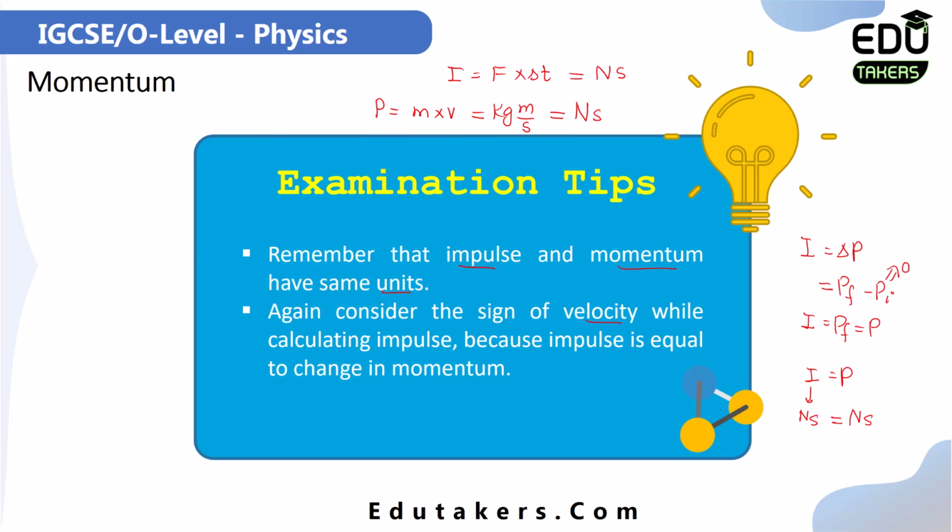The positive or negative sign in the momentum comes because the velocity might be positive or it may be negative. That's why when you are going to calculate the impulse, keep it equal to the change in momentum. Consider the sign with the velocity accordingly with the momentum, and then solve the questions related to that.